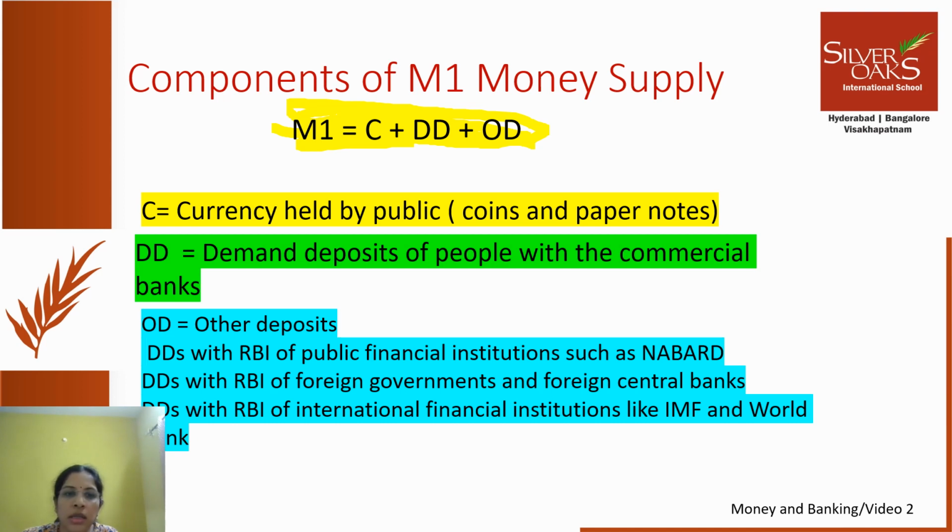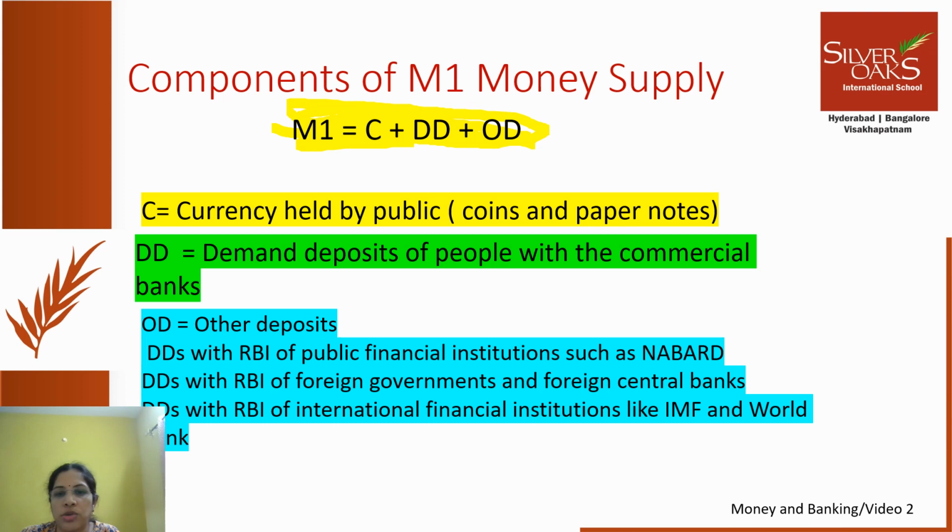Another element under other deposits is foreign governments and foreign central banks. Just like RBI in India, other countries also have their central banks. They also park their money with our central bank, which is RBI, in the form of demand deposits. That also comes under money supply. What's the third element under other deposits?